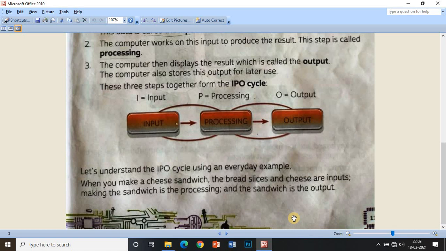I hope you all like Maggi. So how to cook a Maggi? First of all, we need a packet of Maggi. And then we put it in the boiled water. So the packet of Maggi, that is, raw Maggi, is the input. Boiling, or you can say adding all the ingredients, is known as processing, and the cooked Maggi is our output. Okay, so in this way you can understand input, processing and output.